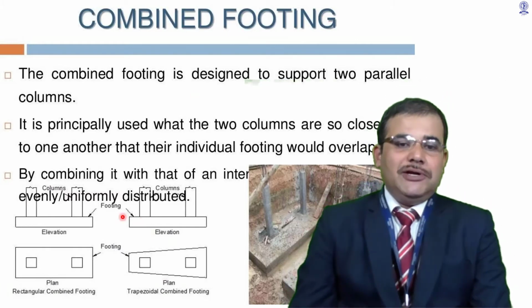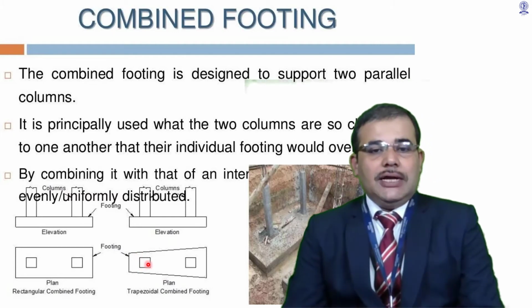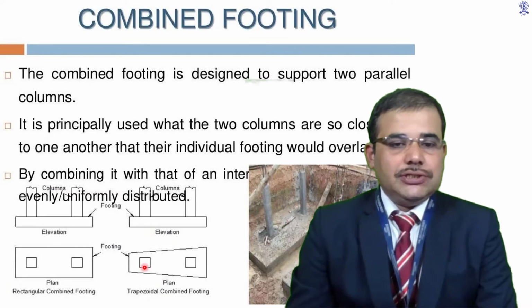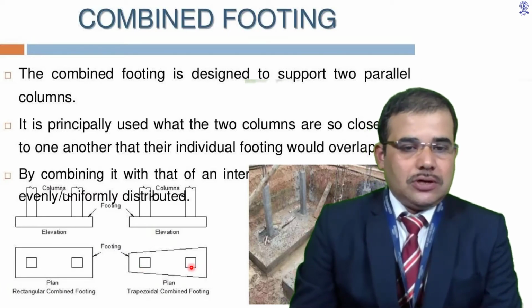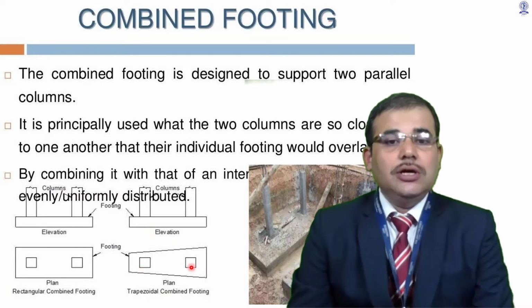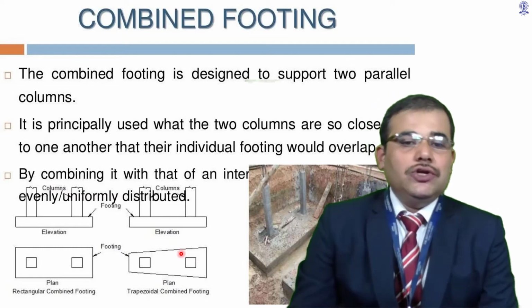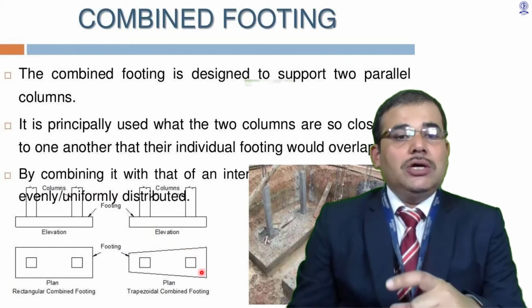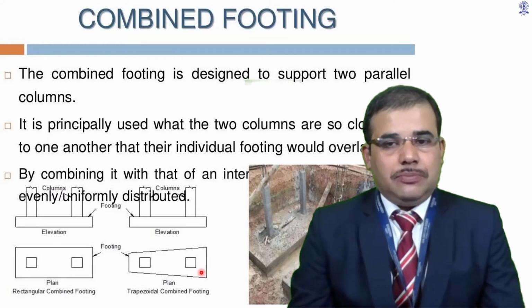Another circumstance is when the columns have different dimensions. Means in this case, you may observe that the column dimension is somewhat different. This column dimension is larger. Now accordingly, you may observe the footing will be trapezoidal in shape.